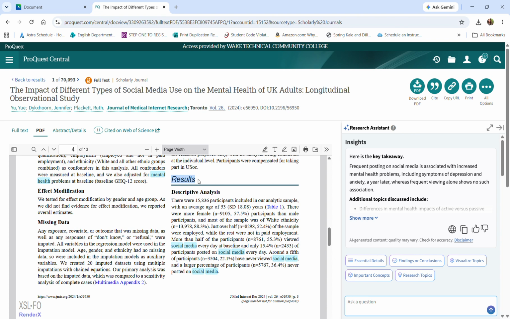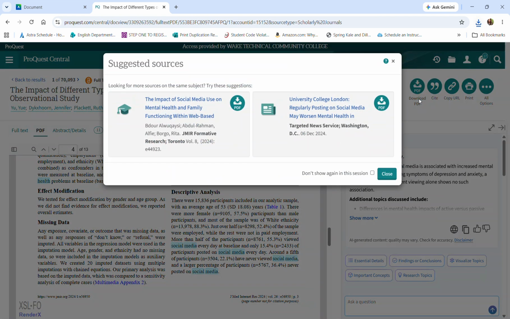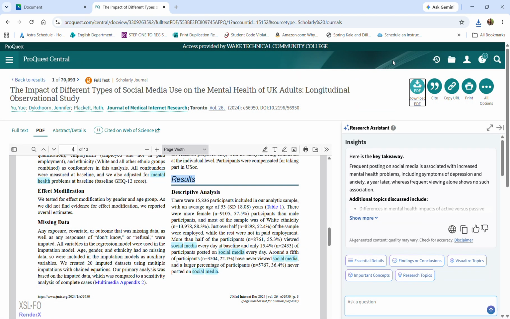And if it does look useful, say it's something you say, wow, I really want to work with, it's super easy to lose stuff. I do it quite often if I don't click this download PDF button. So when you click download PDF, what that will do is it'll actually download it onto your device so that it's saved, right? And you can save it as whatever you choose, but it just gives you a chance to actually have it at your disposal outside of the database, which I think is important.